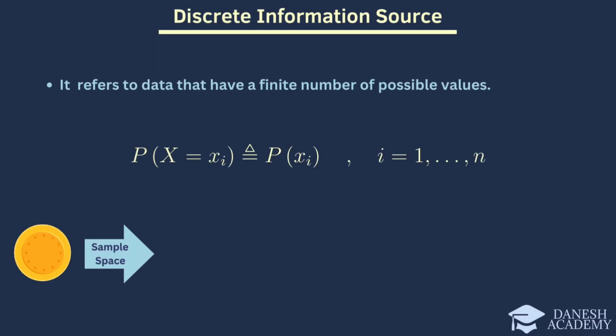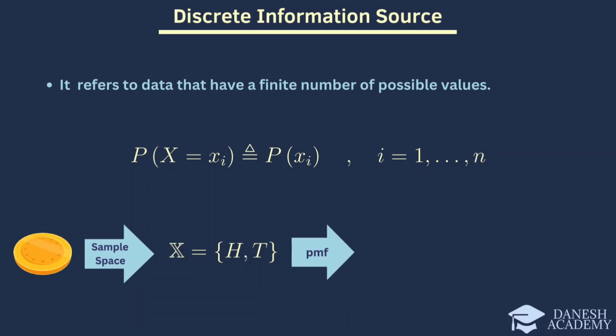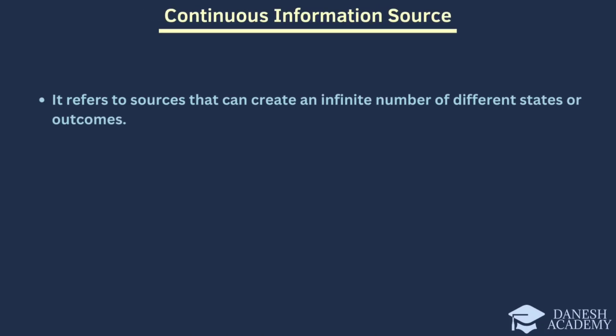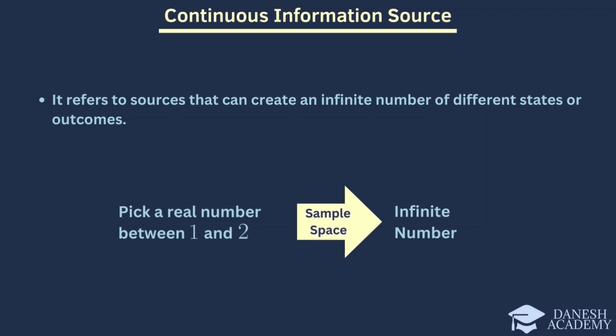Consider the example of flipping a coin where the sample space consists of heads and tails, forming a countable and finite sample space. The probability of getting either heads or tails is equal to 1/2. Now, let's consider a continuous information source. Imagine a real number between 1 and 2. As you can see, there are infinitely many numbers between 1 and 2, forming an infinite sample space.